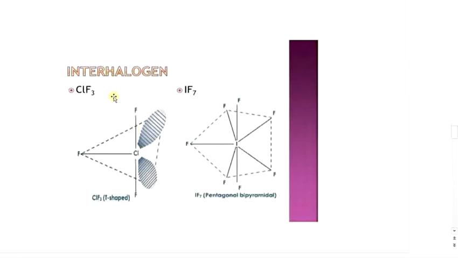Structure of these interhalogen compounds. First one is ClF3. ClF3 has a T-shaped structure. Second one is IF7. IF7 has a pentagonal bipyramidal structure.